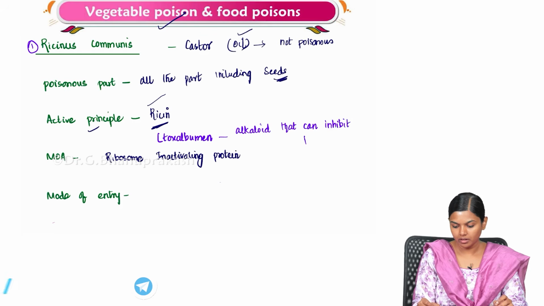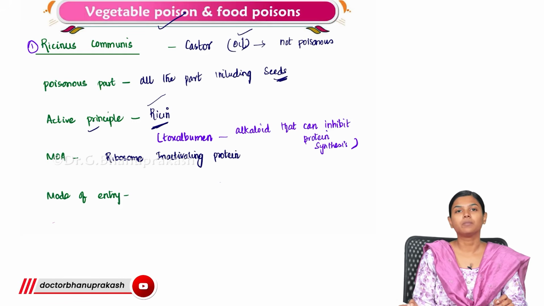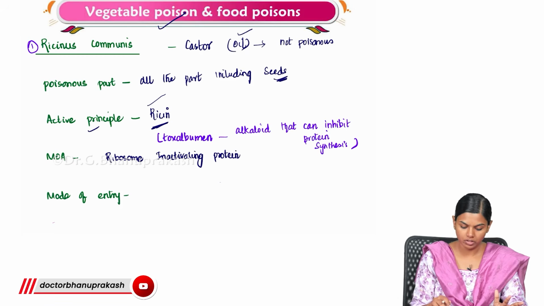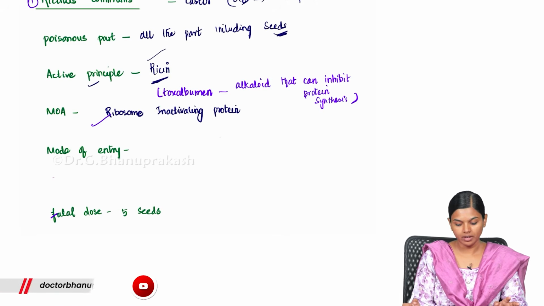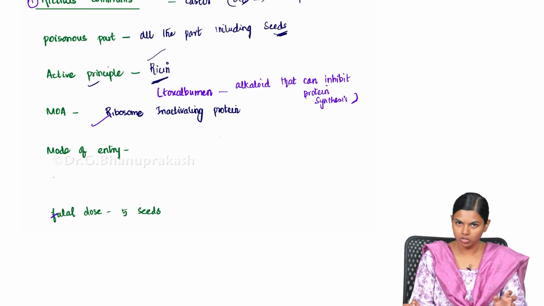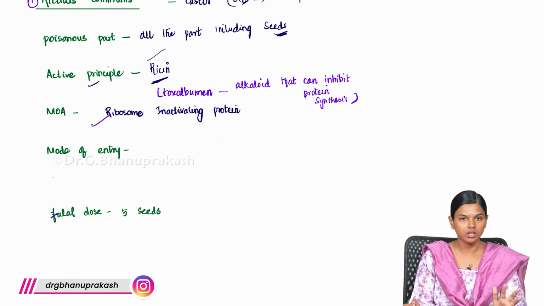So ricin is one such component. It will inhibit protein synthesis, and which exactly is that? It will affect the ribosome inactivating proteins, the ribosomal proteins.